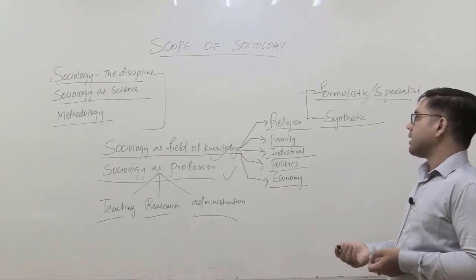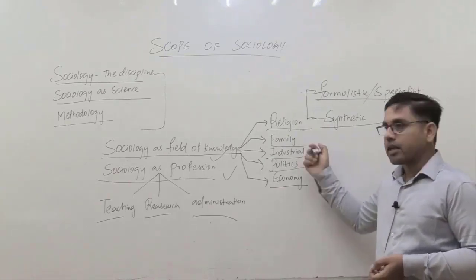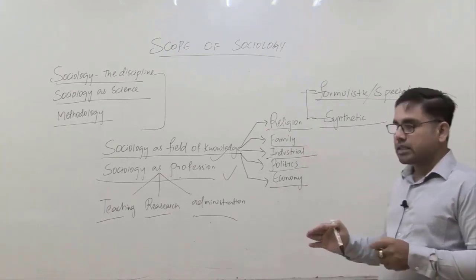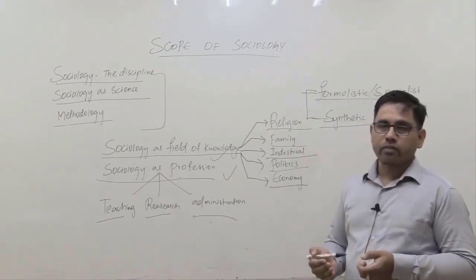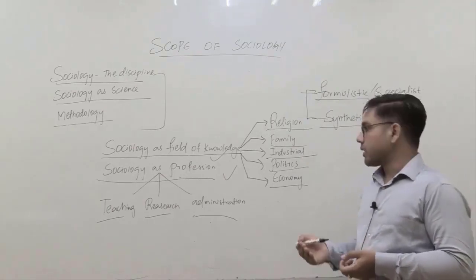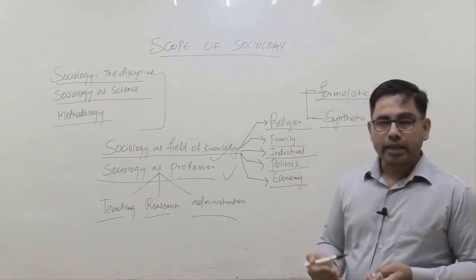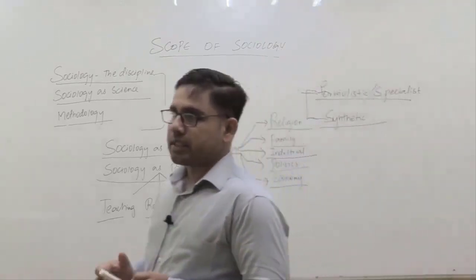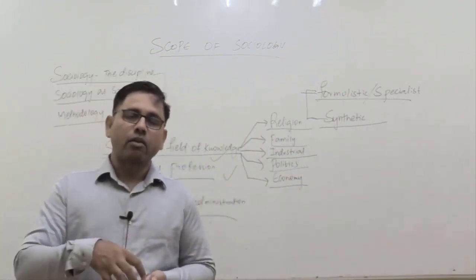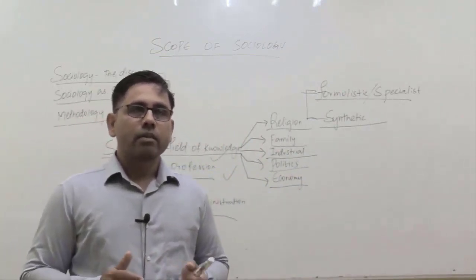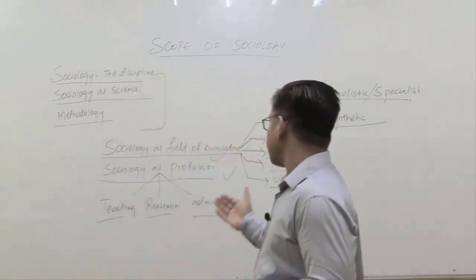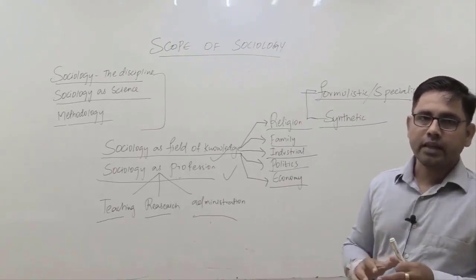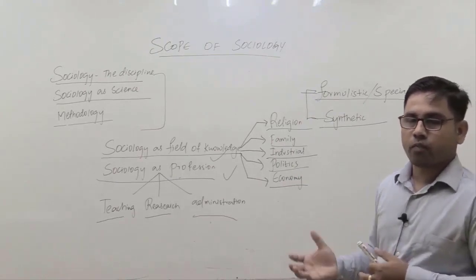a number of branches. Like it may lead to sociology of religion, it may lead to sociology of family and marriage, it may lead to industrial sociology where workers' relationship with management is being analyzed. Then it may lead to sociology of politics or political sociology. Then how sociological influences create an impact on our economic interaction, it may lead to the emergence of another discipline known as economic sociology. That is a different discipline. These are different related areas within the scope of sociology.